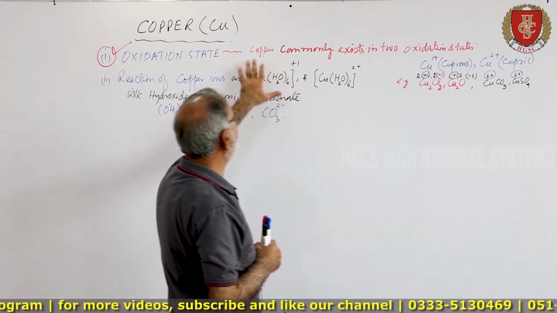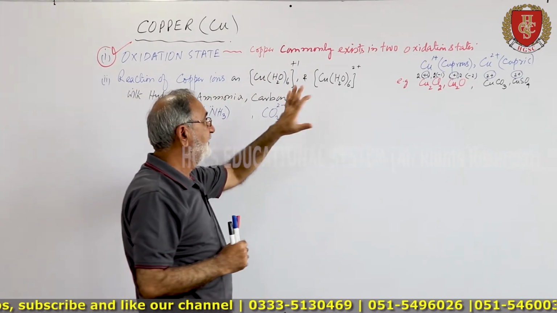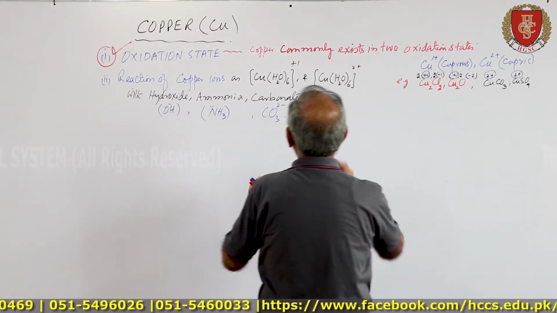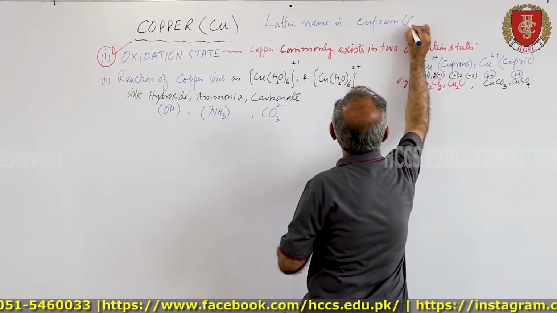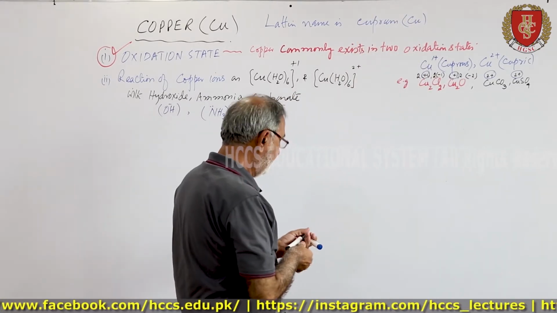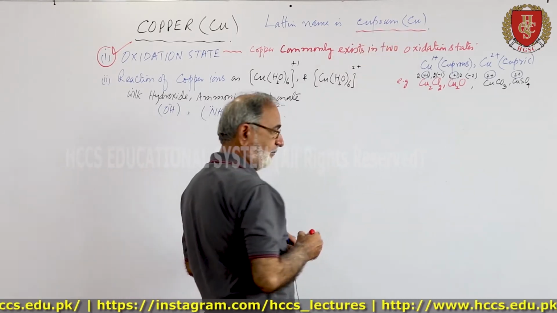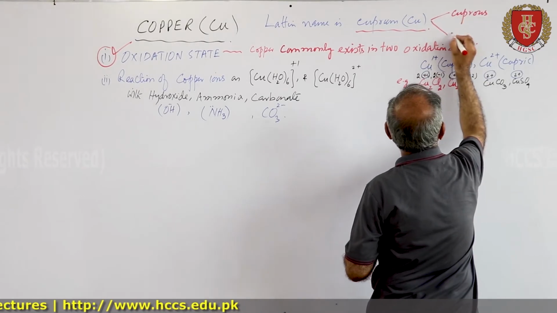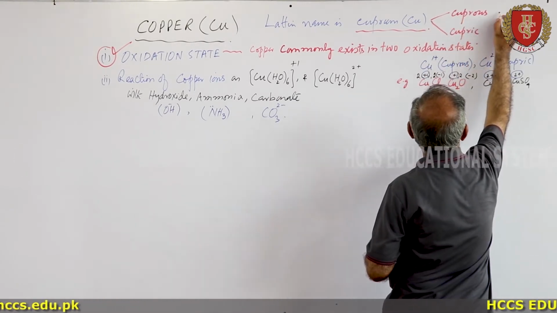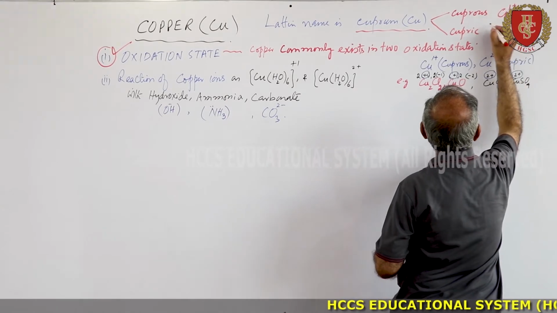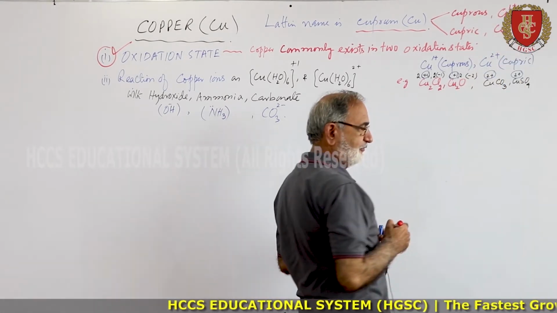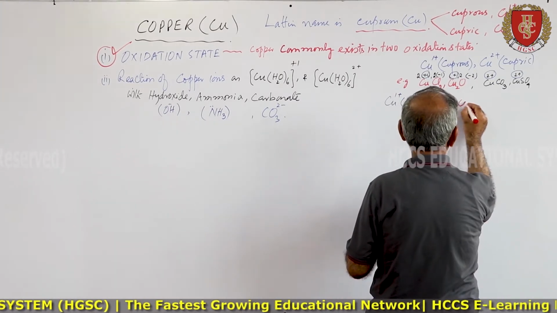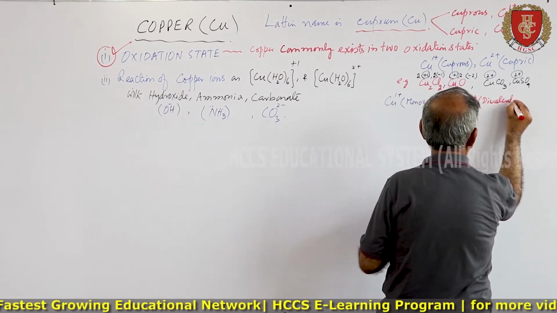So copper commonly exists in two oxidation states. The Latin name is cuprum, so it has been derived from the Latin name, and that may be in the form of cuprous or in the form of cupric. So in the form of cuprous plus 1, and in this form it is plus 2. So Cu plus is monovalent and Cu2 plus is divalent.